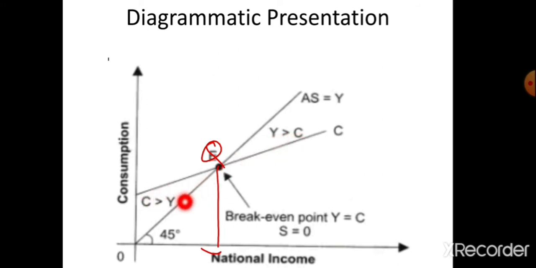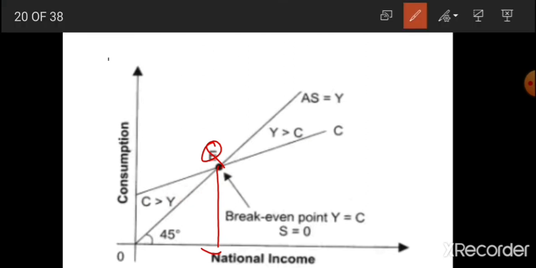Now, C is greater than Y means people are using their past saving. So, savings will be negative. At the break-even point, Y is equal to C. The entire income is used for consumption, means saving is 0. After the break-even point, income is greater than C, means people are saving a part of their income.